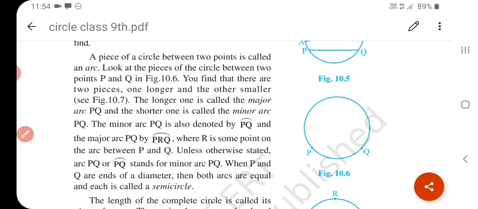Now what about an arc of a circle? Arc: a continuous part of a circle is called an arc of a circle. The arc of a circle is denoted by this sign.